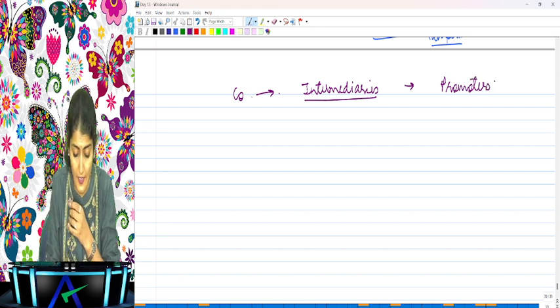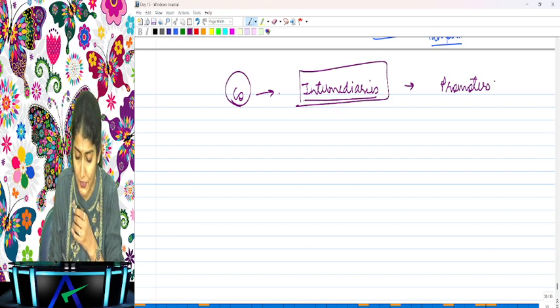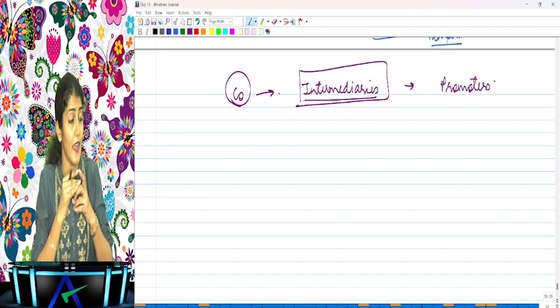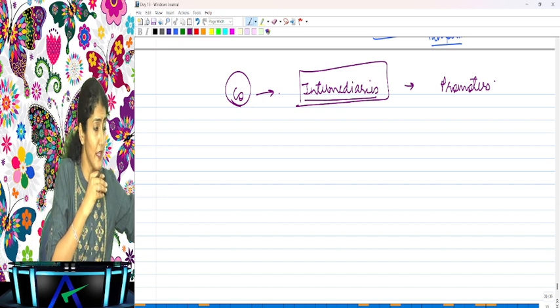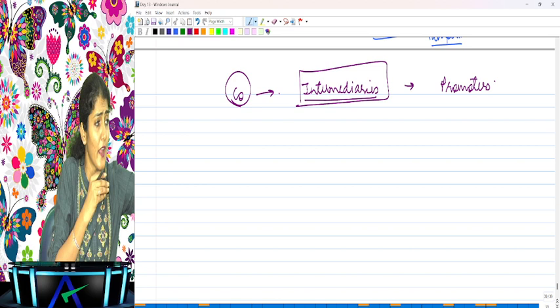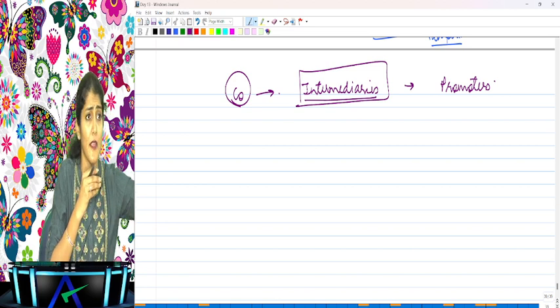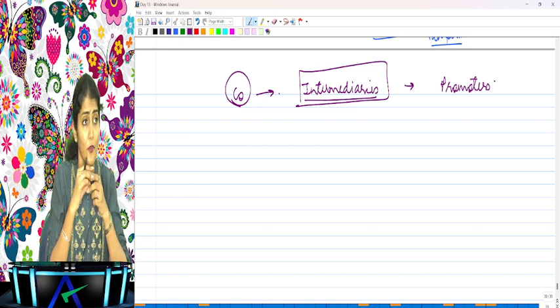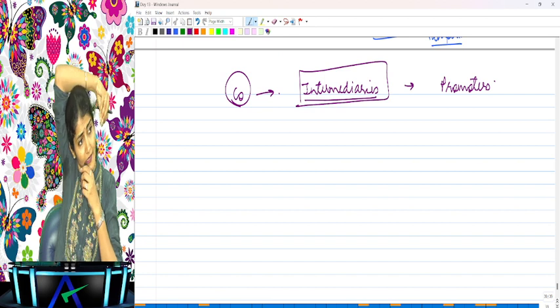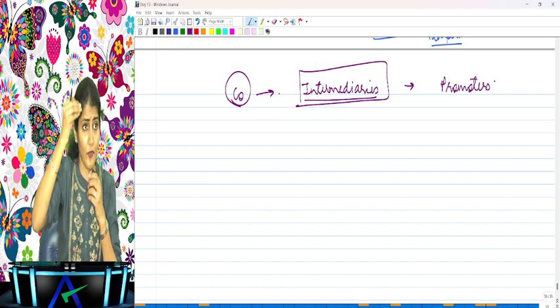So rather than company directly giving the money to the promoters, they are giving it to the intermediaries and telling intermediaries that you give guarantee, you give security on behalf of our promoters. So rather than eating directly, eating indirectly the funds of the company, right?